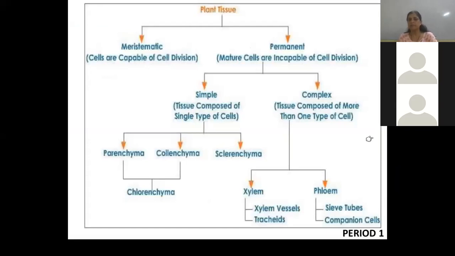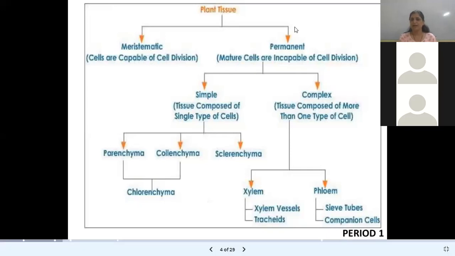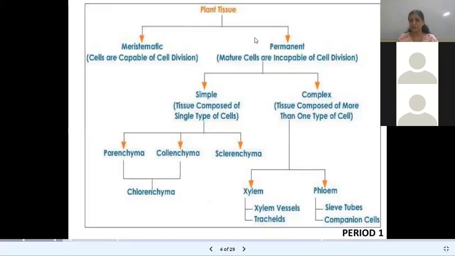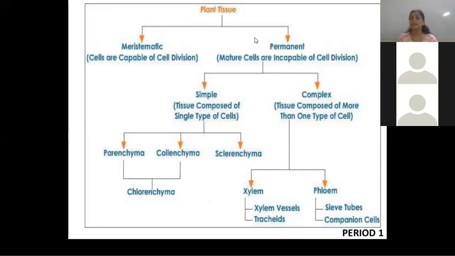So the first one is meristematic tissue. Its cells are capable of cell division. Those cells which make copies of themselves are called meristematic tissue. And permanent tissue is derived from meristematic tissue. Permanent tissue cells are mature cells which are incapable of cell division.